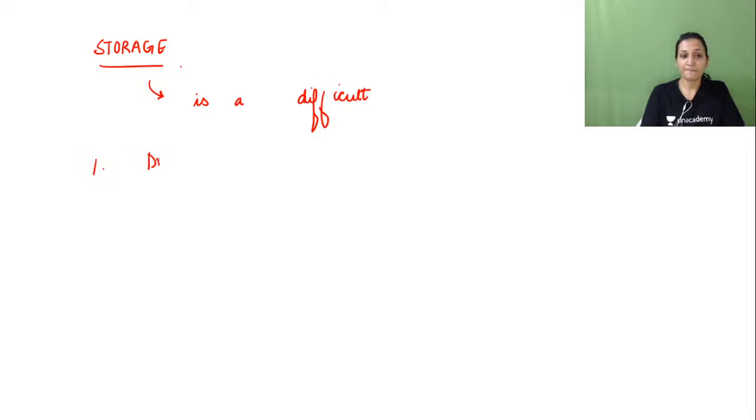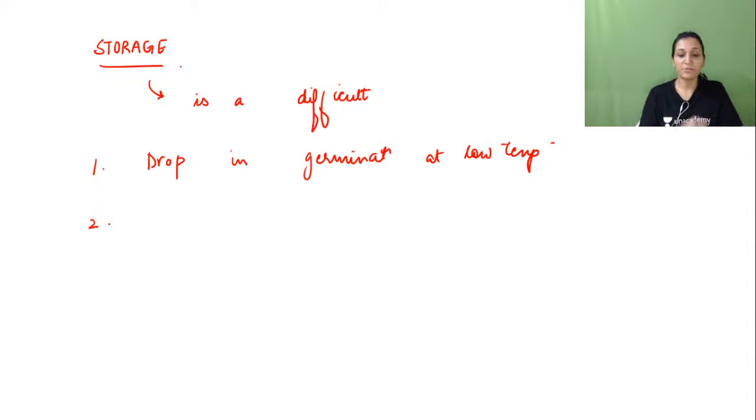So, drop in germination at low temperature, right? This is the first problem. The limited storage time of artificial seeds is probably due to an anaerobic environment in the capsule. Now, when we are saying that it's a capsule, it is not like a living seed. It is completely devoid of any kind of respiration, so it becomes quite anaerobic.